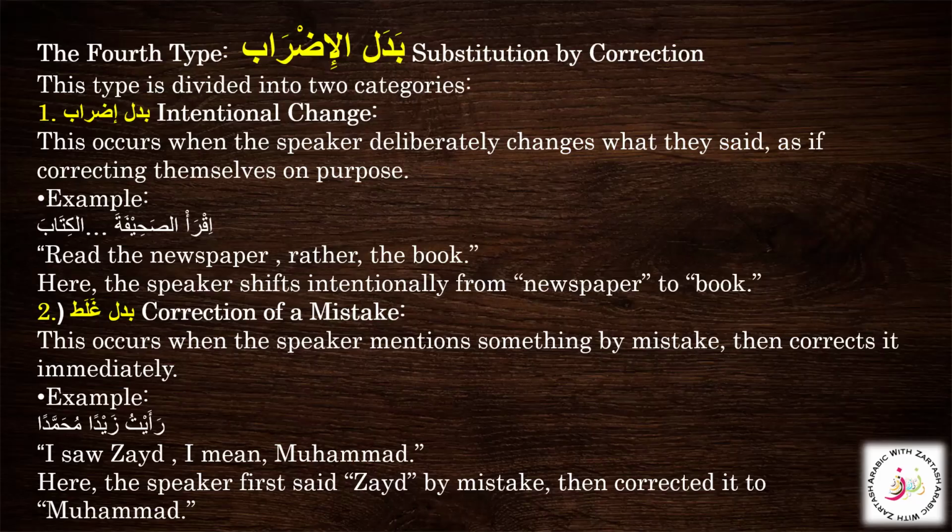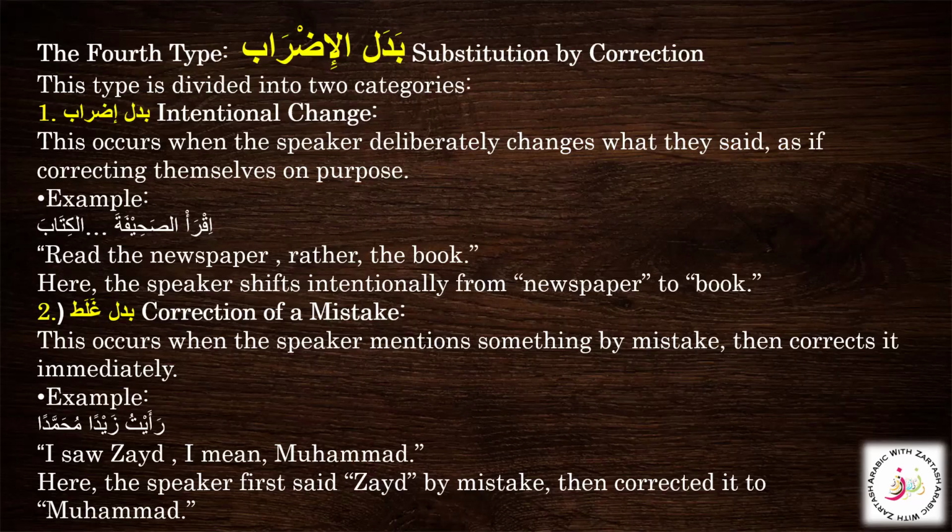Then we have badal ghalat, that is mistaken correction: ra'aytu Zaidan Muhammadan. I saw Zaid, I mean Muhammad. Here the speaker accidentally said Zaid, and then corrected it to Muhammad. So we can see the two types, badal idrab and badal ghalat. This is the last type of the badal. We can say that it is a correction, either deliberate or accidental.